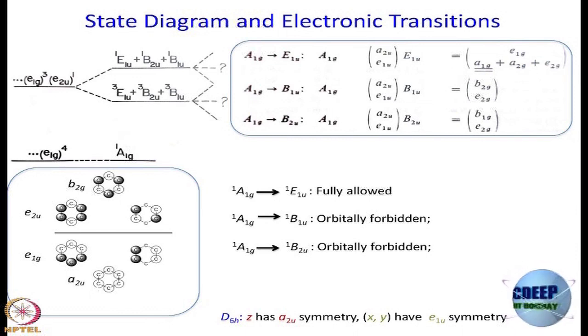We worked out these triple products in all the cases, and we saw that only in the case of A1G to E1U transition through XY we get something in A1G. So only singlet A1G to singlet E1U is fully allowed and is XY polarized. The other two transitions, singlet A1G to singlet B1U or singlet A1G to singlet B2U, are orbitally forbidden.